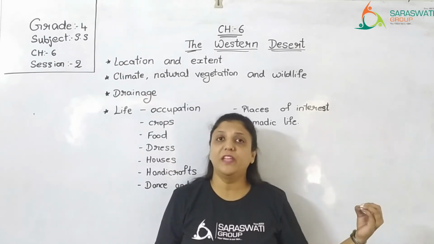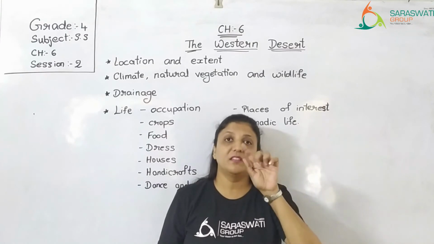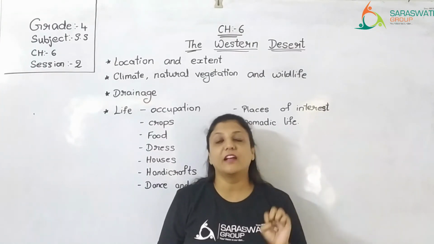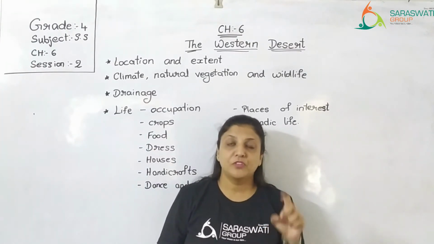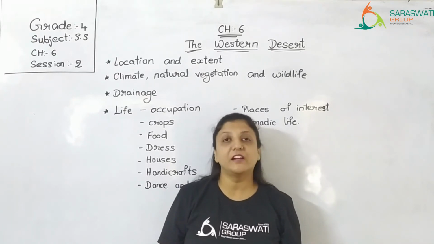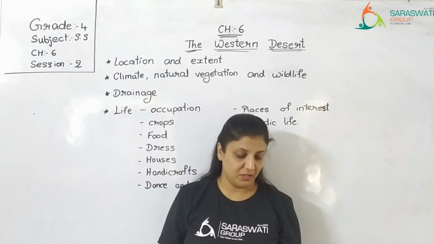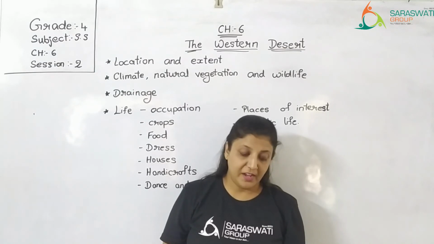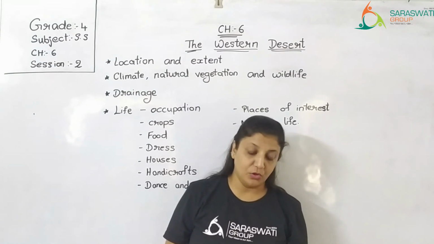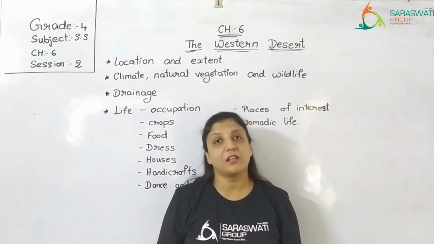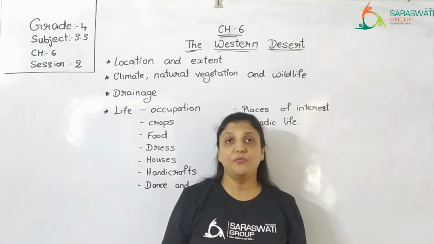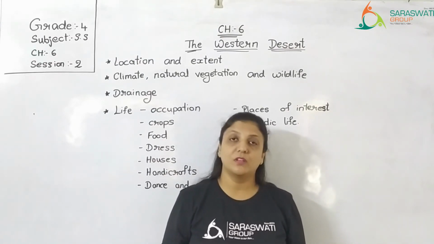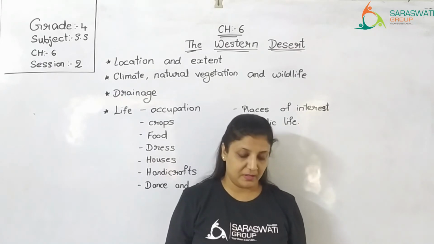And when you open that knot, the places which were covered with the knot don't get colored. So that is why these bandhni items are called tie and dye items. The tie and dye textile of Rajasthan is famous all over the country, throughout India and even in foreign countries.